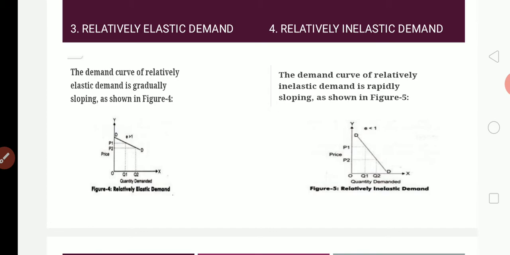So relatively elastic demand, here again the OY axis is representing the price and the OX axis representing the quantity demanded.